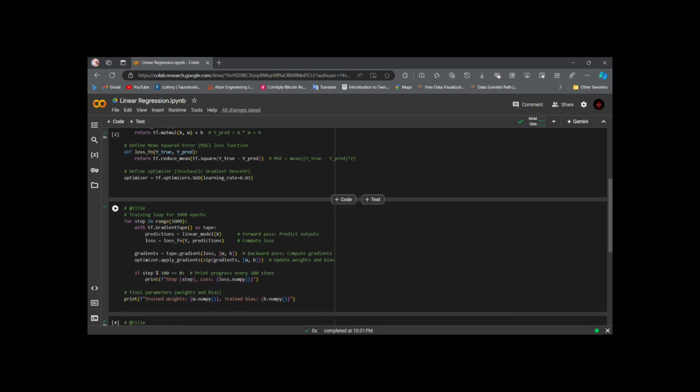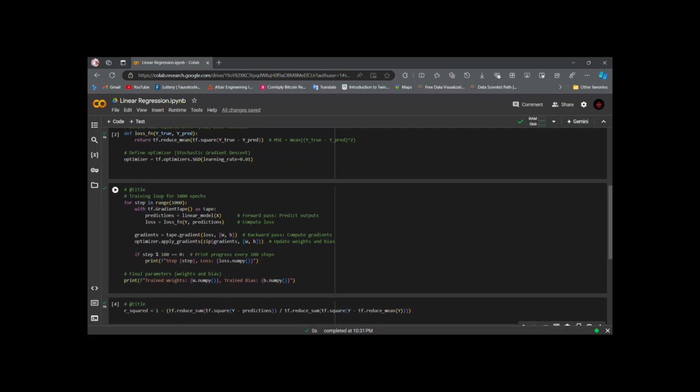Now defining the loss function, so we need to measure how much loss our data is going to have when we train the model and make predictions. So it will tell us how perfectly our model is predicting. And for that, the optimizer we are using to optimize our model is gradient descent.